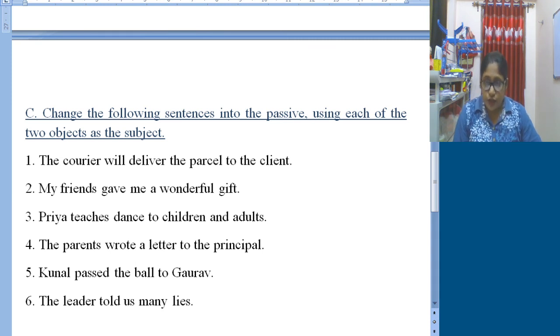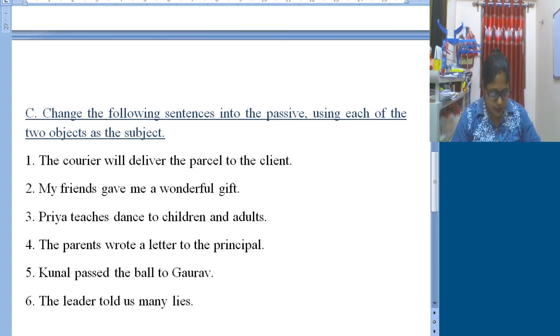I hope you all understood. So the subject in passive form can be parcel or client. If the client is the subject in your passive form, then it will be "The client will be delivered the parcel by the courier." Or if you make the parcel the subject, then "The parcel will be delivered to the client by the courier." I hope all of you understood.